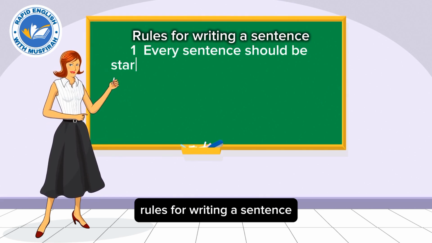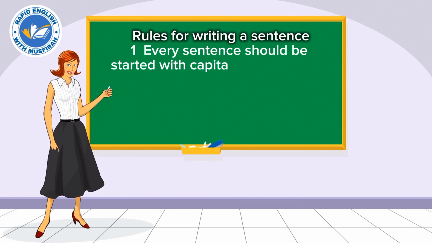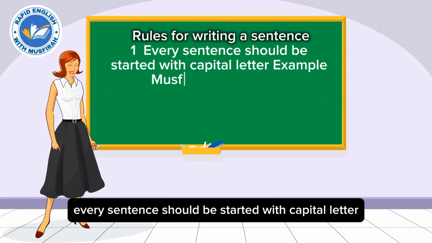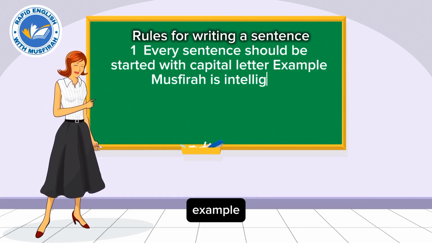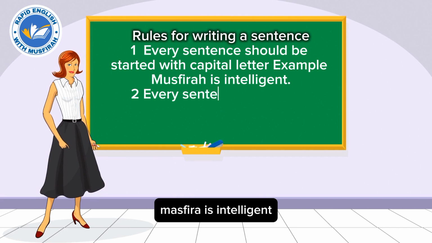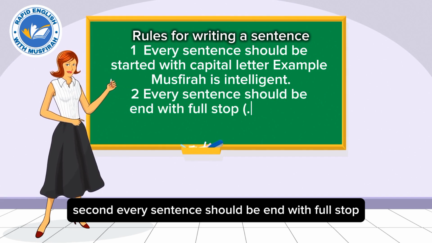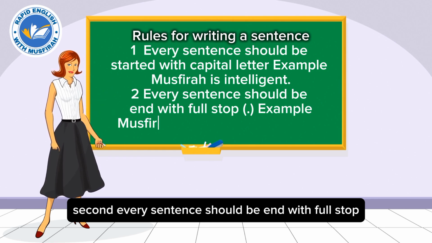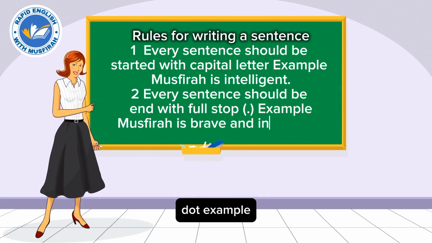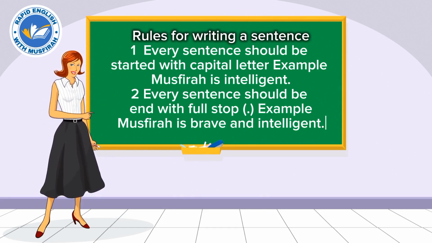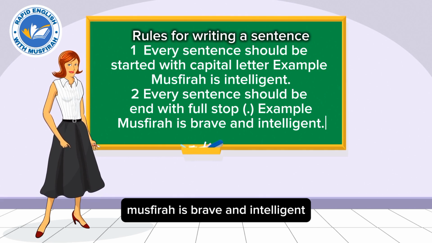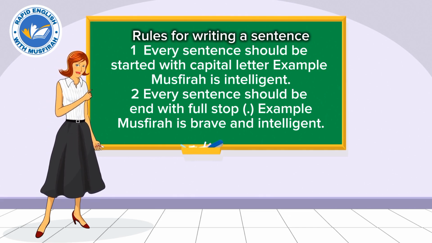Rules for writing a sentence. First, every sentence should start with a capital letter. Example: Musfirah is intelligent. Second, every sentence should end with a full stop. Example: Musfirah is brave and intelligent.